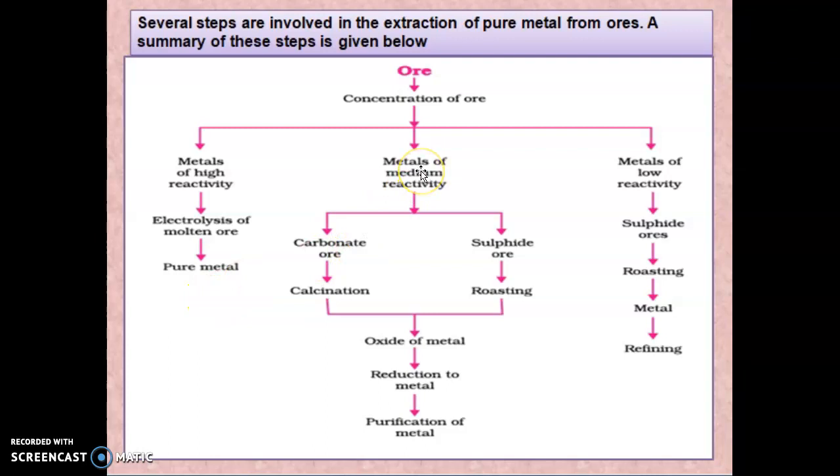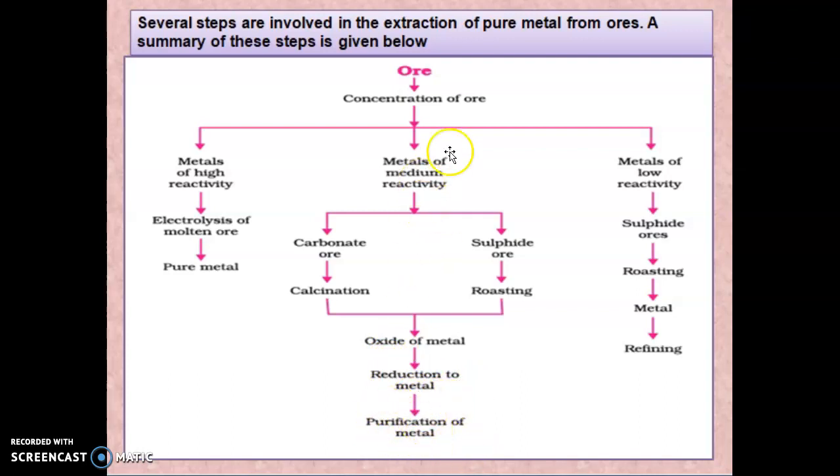Next, a metal of medium reactivity can have two types of ore: a carbonate ore and a sulfide ore. If a carbonate ore is present, we do the process of calcination, which is heating in the presence of oxygen, converting it into an oxide of the metal. Similarly, for sulfide ore, roasting is done. These two processes give an oxide of the metal. After the oxide of the metal, reduction forms the metal, and then purification of the metal is done.